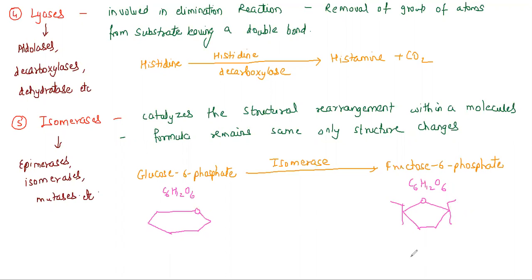Let's move on to the next class of enzyme, which is called ligase. You can say it is the sixth class of enzyme, that is ligases. Students, ligases are also called synthetases. Remember, ligase is involved in ligating, in joining. So what is the role of this enzyme?